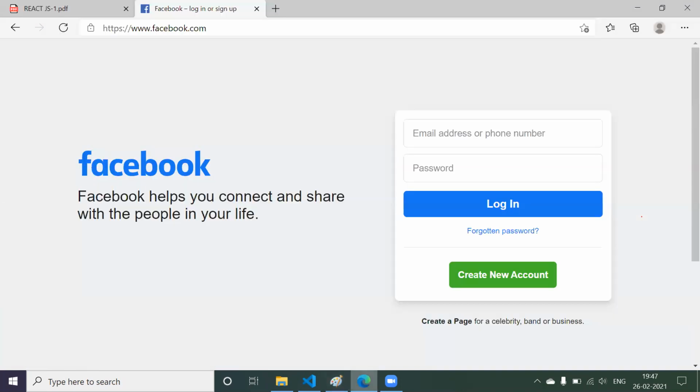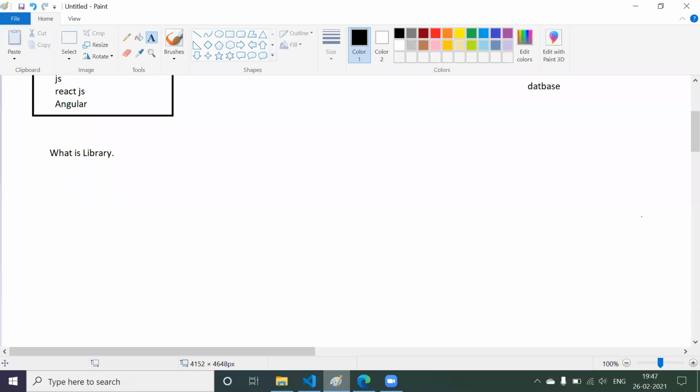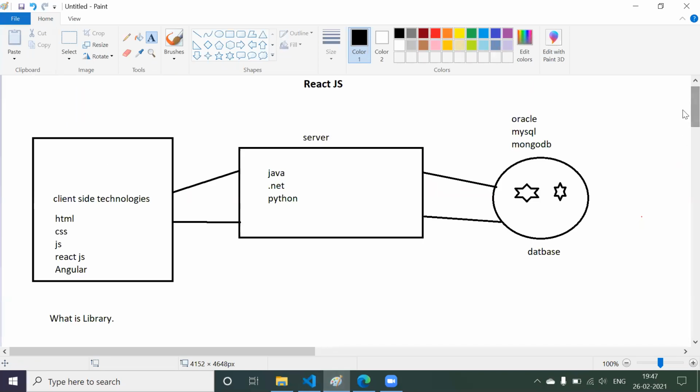So this is like a high level architecture of your web. It consists of one client side, one server side and one database. Now the database is used to store the data. The server is used to perform some business logic, and the client side is used to just display the data whatever you are getting from the database.